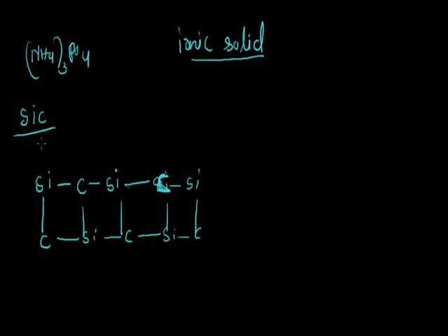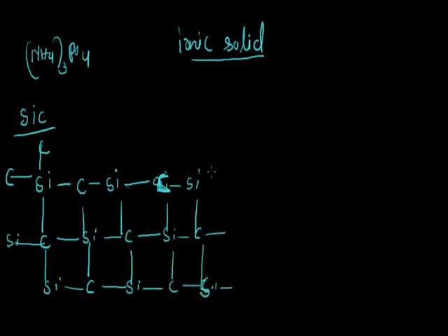Since both are in the group with valency 4, each silicon atom is surrounded by 4 carbon atoms and each carbon atom by silicon atoms. In this structure the smallest unit is the atom, carbon or silicon. So no doubt it's a covalent network solid.